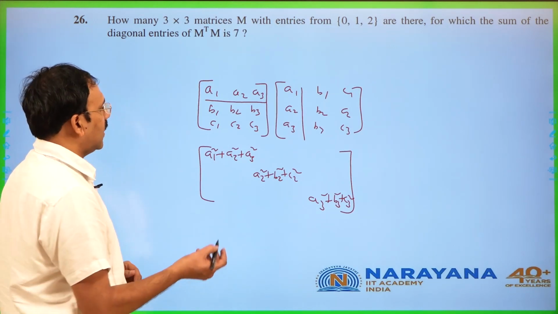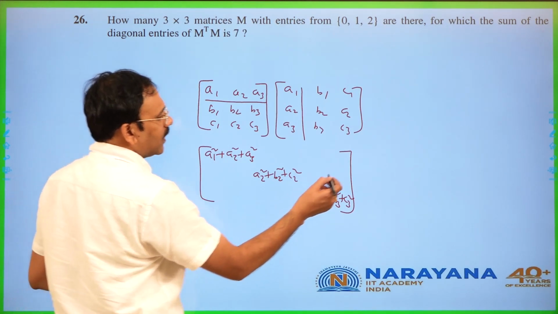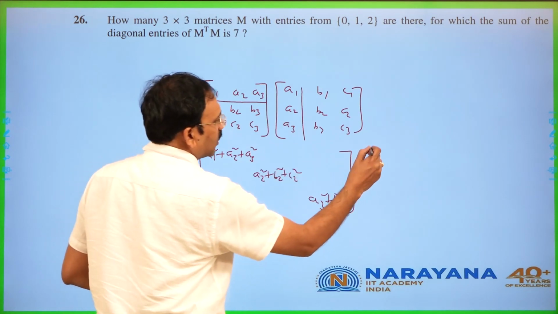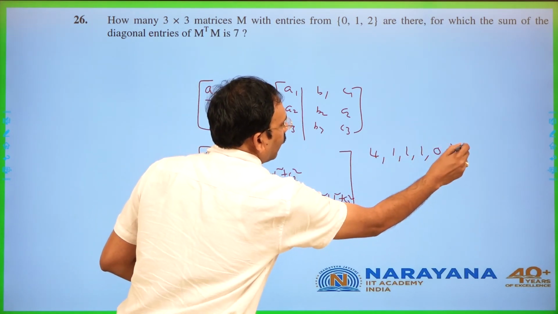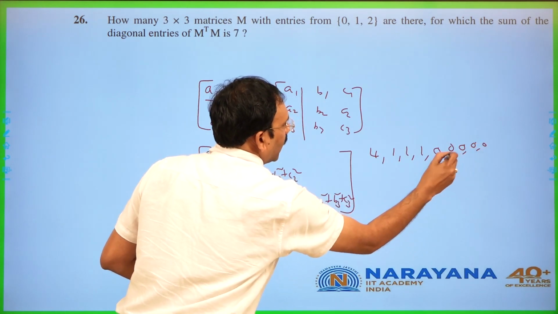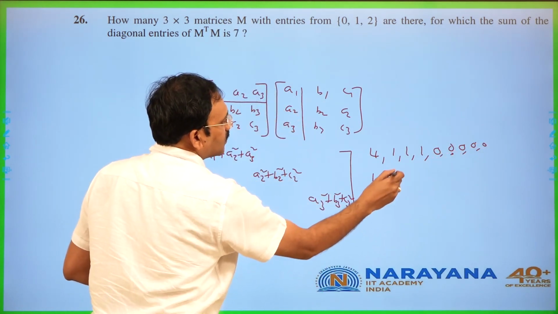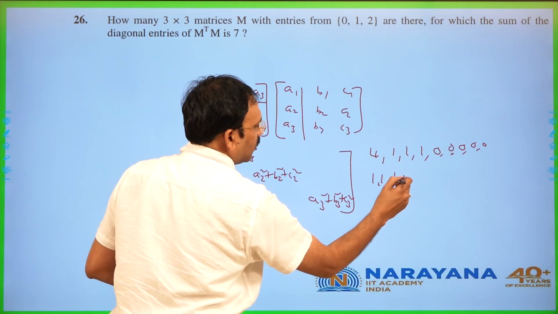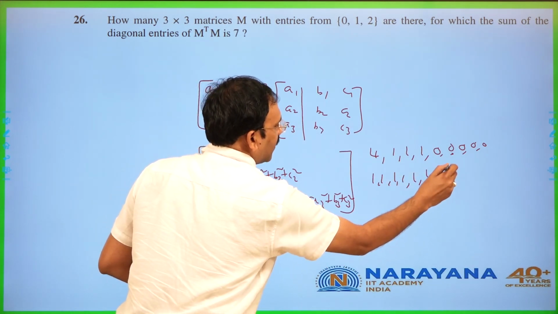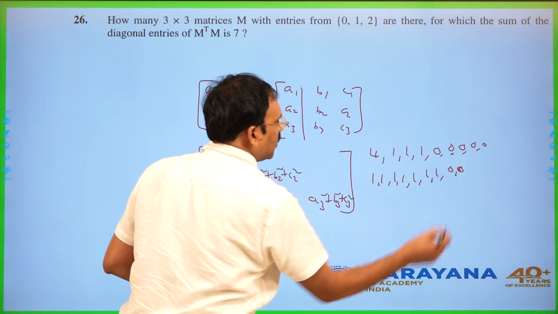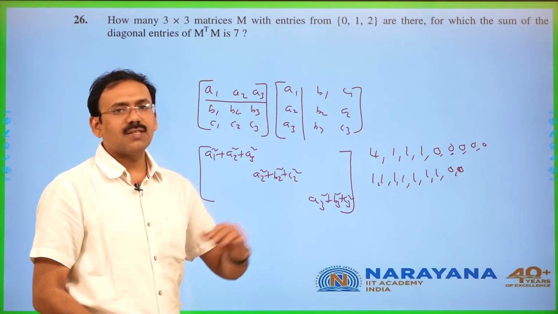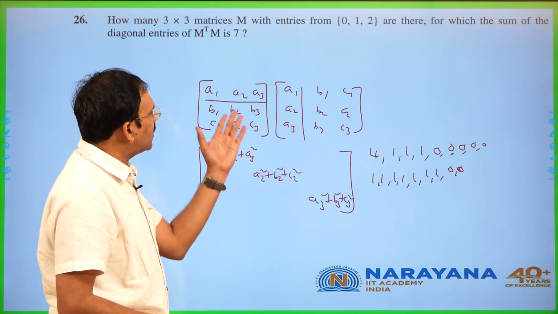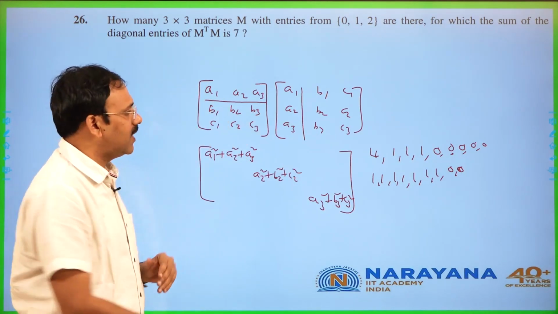The sum of 9 squares must be 7, where the entries must be taken from 0, 1, 2 only. Hence one possibility is one of the squares being 4, then 1, 1, 1, with the remaining 5 zeros, or 7 ones with the remaining 2 zeros. So if you don't use 2, this is the possibility. Now in how many ways can you arrange them in 9 places?